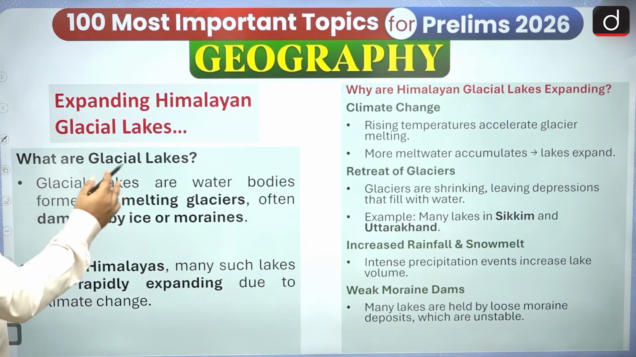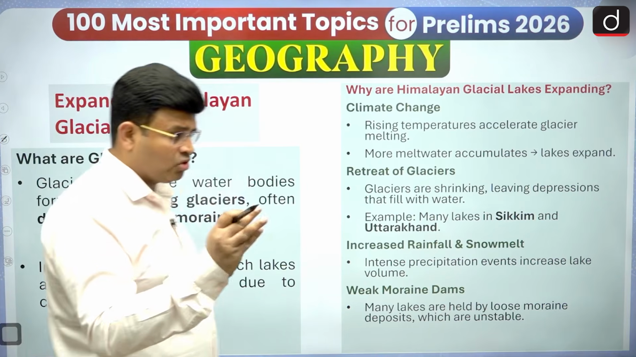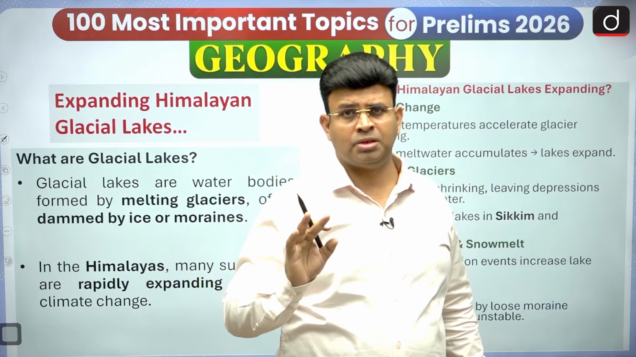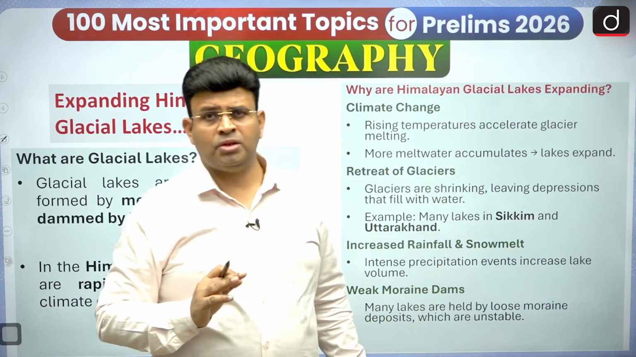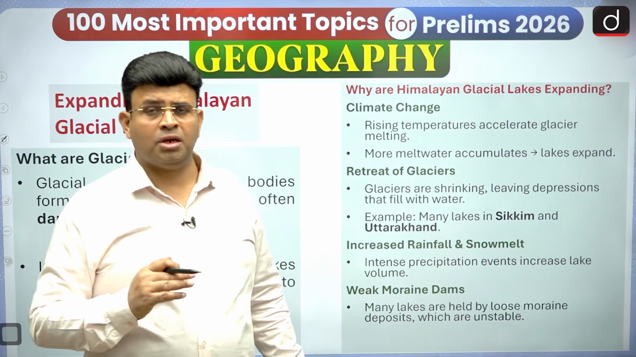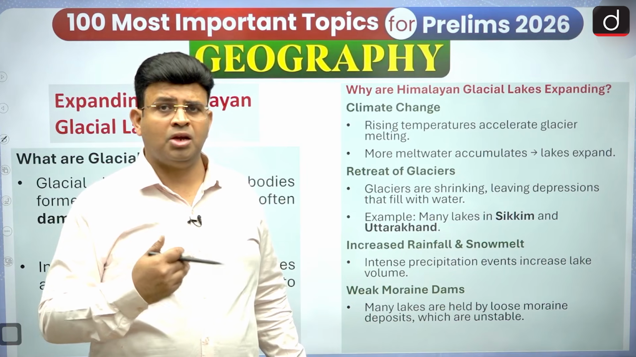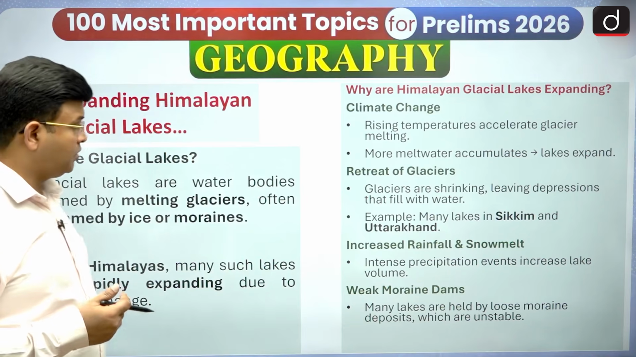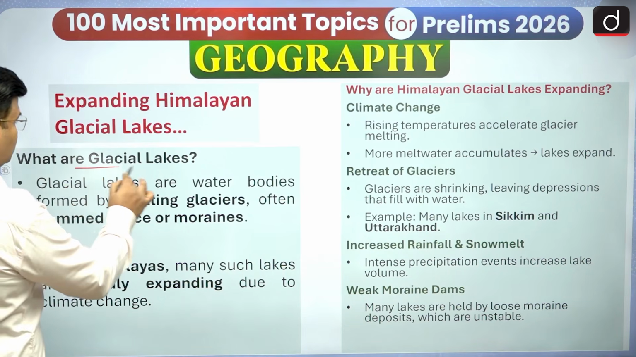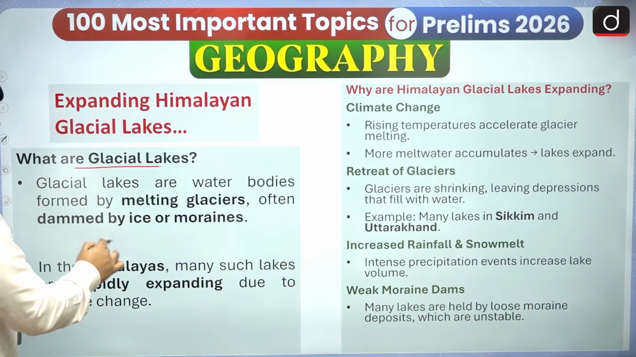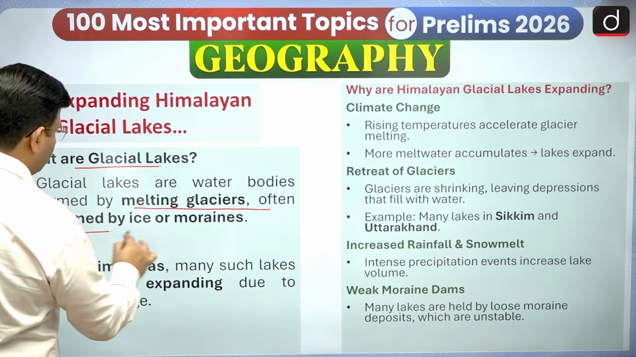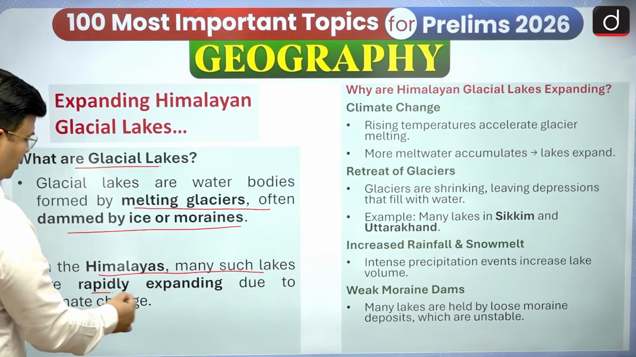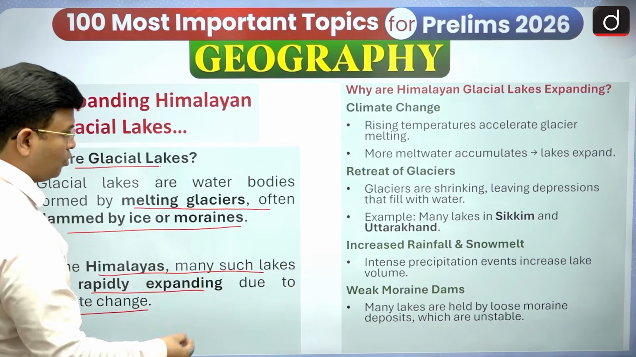We have to see the expanding Himalayan glacial lakes, especially in Himachal Pradesh, to some extent Jammu and Kashmir, Uttarakhand, Sikkim, and Arunachal Pradesh. These are the major regions of concern, where expanding Himalayan glacial lakes cause glacial lake outburst floods. So let us see what glacial lakes are. Glacial lakes are water bodies formed by melting of glaciers, often dammed by ice or moraine. In the Himalayas, many such lakes are rapidly expanding due to climate change, that is, global warming.